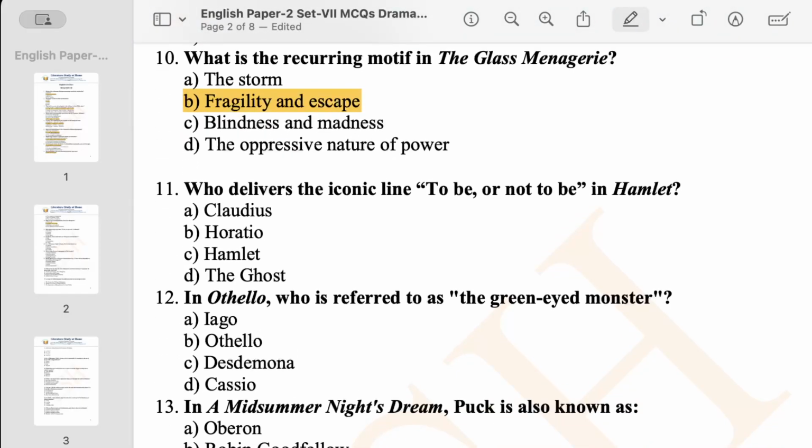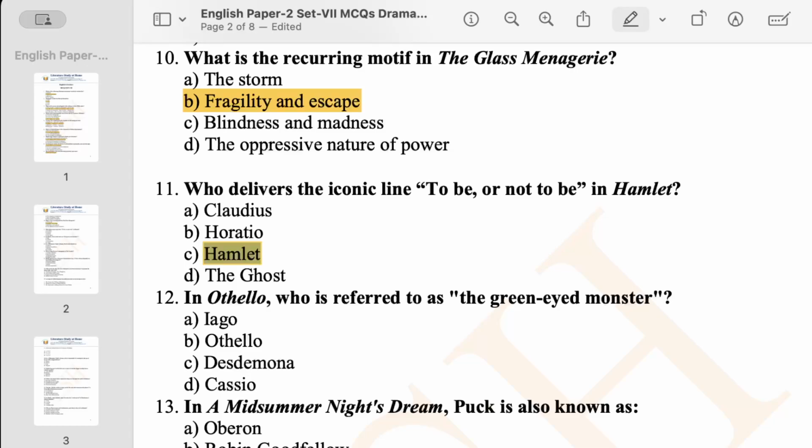Now, question number 11. Who delivers the iconic speech or line "to be or not to be" in Hamlet? I think this is a pretty easy question because it is a recurring line, and in examinations like NET and SET it has already been asked. So who was the person?